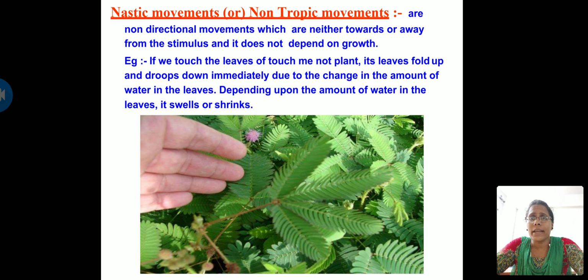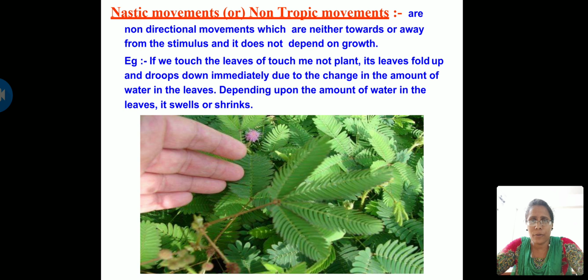Here you can see the definition. These are the non-directional movements which are neither towards nor away from the stimulus. As I told you, the stimulus can be anything. It can be light, heat, touch, anything. For example, I think you know the touch-me-not plant. You might have seen it on the roadsides. When you touch it, it starts closing its leaflets immediately.